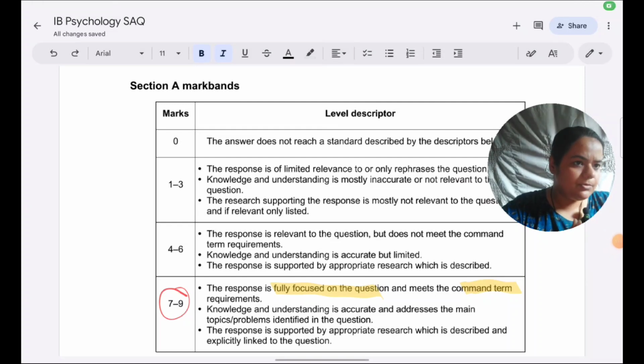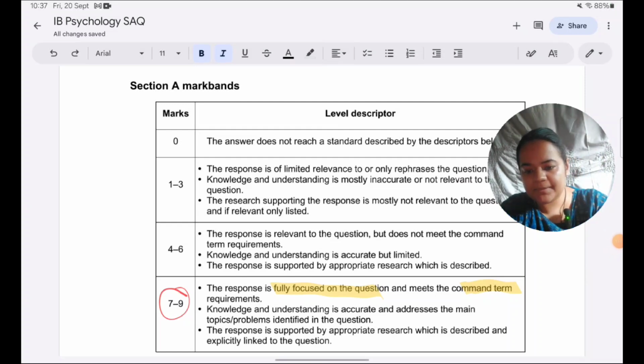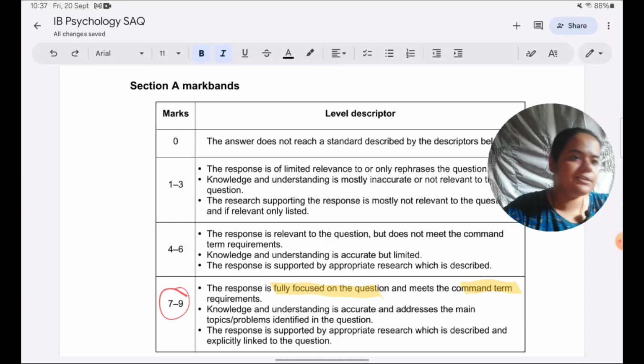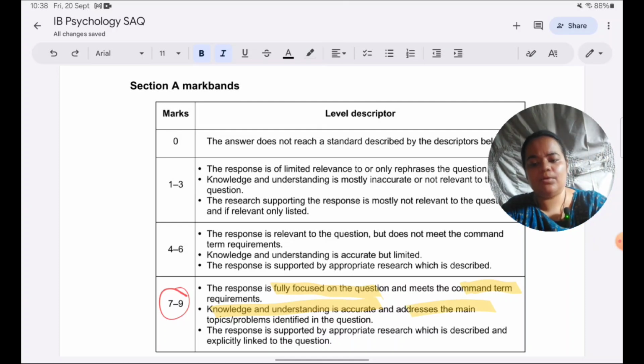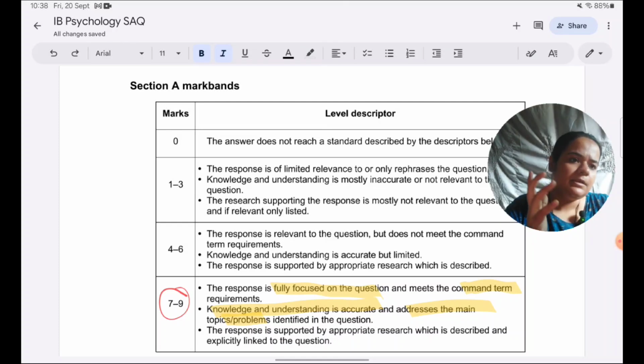Okay, the next requirement within this mark band is that we should give accurate knowledge and understanding. I have given that in the answer, like you can see. Whatever we have defined about informed consent is correct knowledge. It shows our understanding of what informed consent is. And by linking it explicitly to the study, again we have shown knowledge and understanding of how it applies to the study. Does it address the main problem in the question? Yes, the main problem was about one ethical consideration. It was about ethics. We haven't strayed away from there.